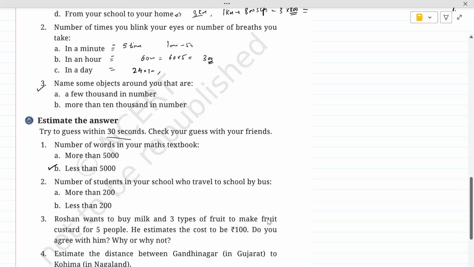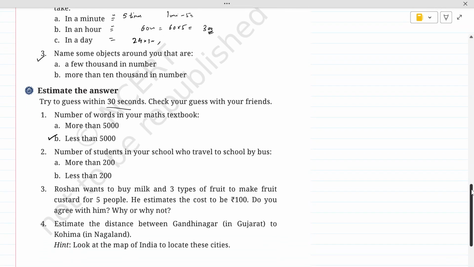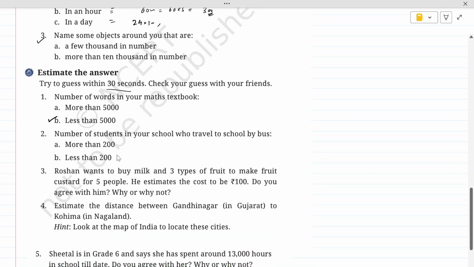This is the idea which you can do this question by yourself, but it can be more than 2,000 or less than 2,000. Generally it is more than 200 if the school is big. If the school is small, it might be less than 200.